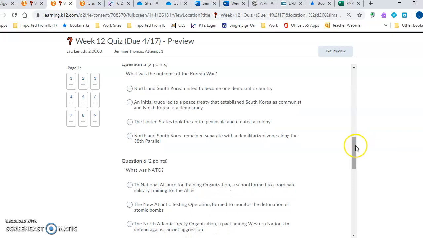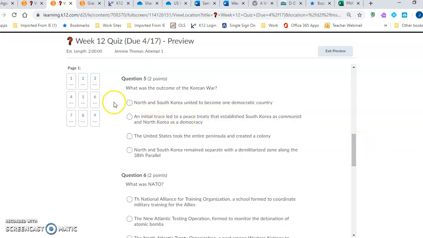Question 5. What was the outcome of the Korean War? North and South Korea united to become one democratic country. An initial truce led to a peace treaty that established South Korea as communist and North Korea as a democracy. The United States took the entire peninsula and created a colony. North and South Korea remained separate with a demilitarized zone along the 38th parallel.